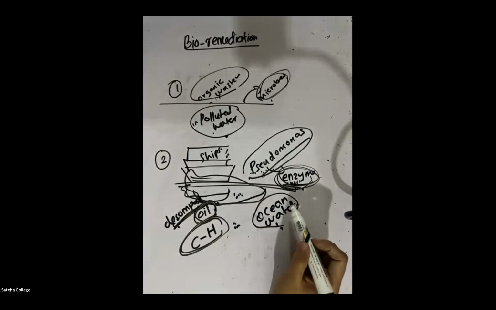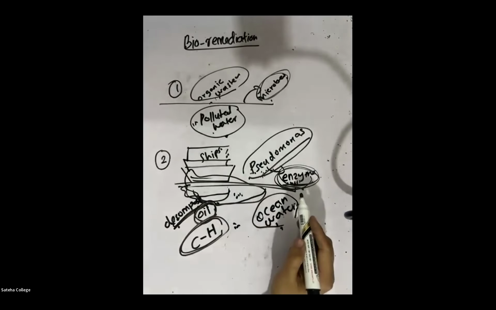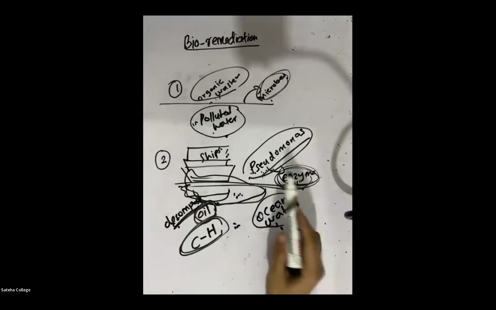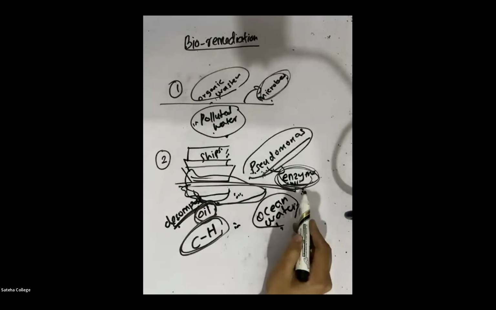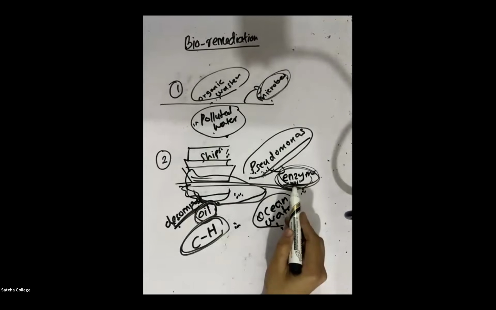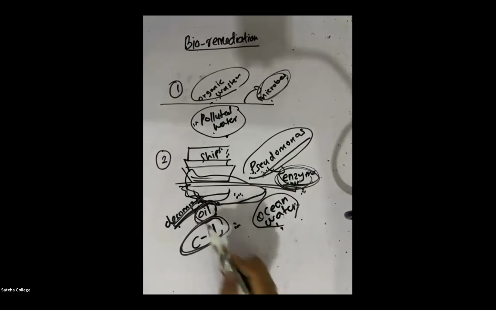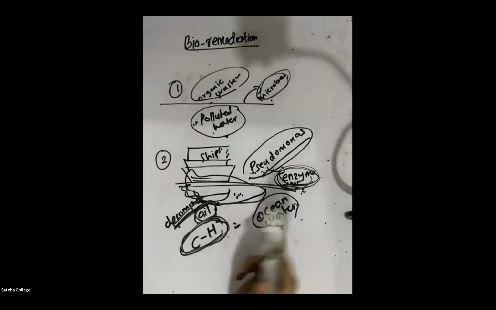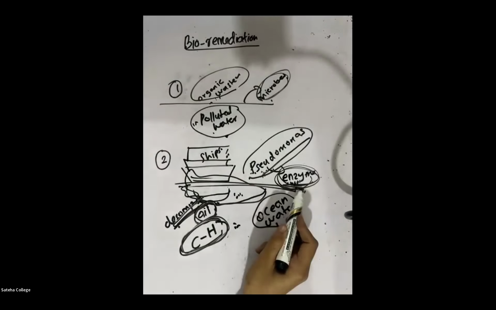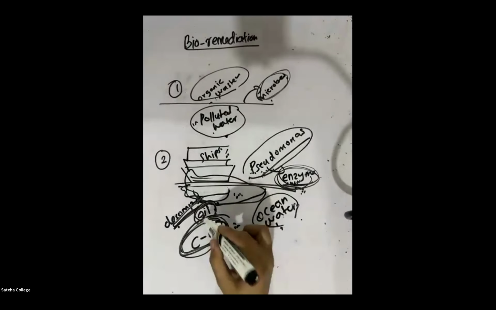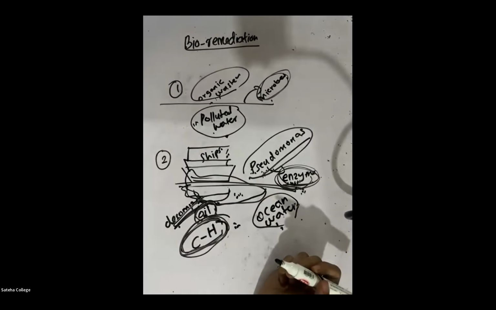Inside our body also enzyme is produced. So this Pseudomonas is a bacteria which produces an enzyme, and this enzyme will help to decompose the hydrocarbon which is present in the oil.